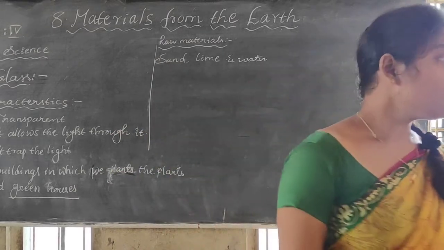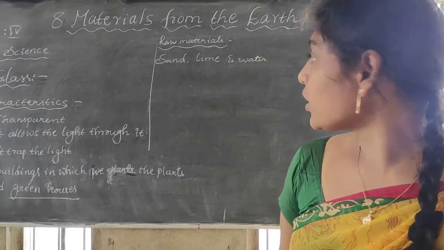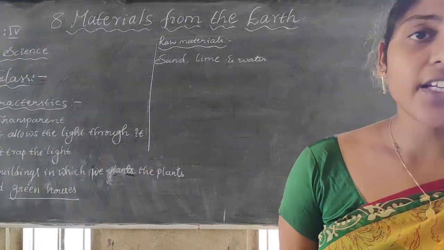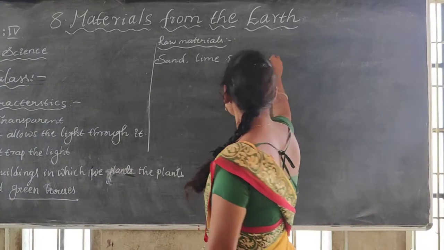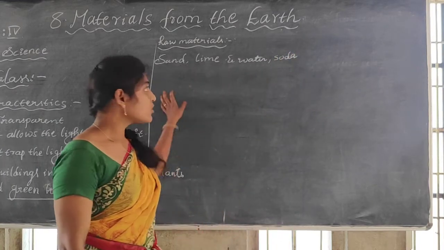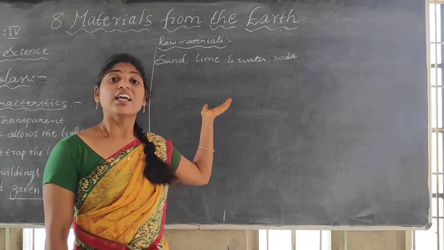What are the raw materials to prepare this glass? Sand, lime, and water. Next, soda. Sand, lime, water, and soda. So these materials we use for the preparation of glass.